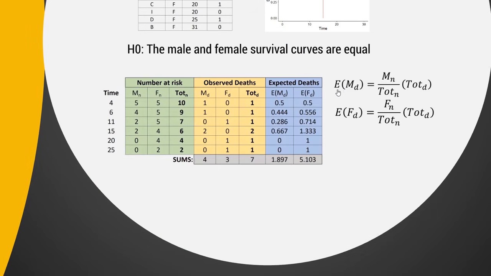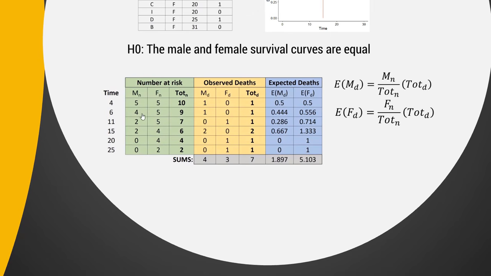So how do we find the expected male deaths for each of these time periods? We first look at how many wombats died, and we say, all right, at time period 4, there were 5 males at risk and 5 females at risk. So if there was 1 wombat that died, we're expecting half of those wombats to be male and half to be female. Now, that clearly doesn't make sense when you're talking about a single wombat. So you can read those like a probability, which are equal because there's the same number of males and females.